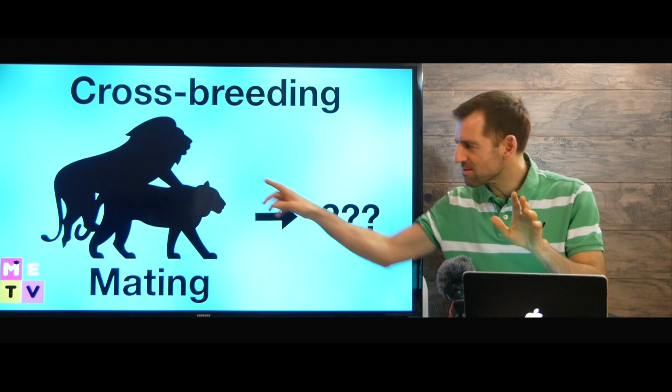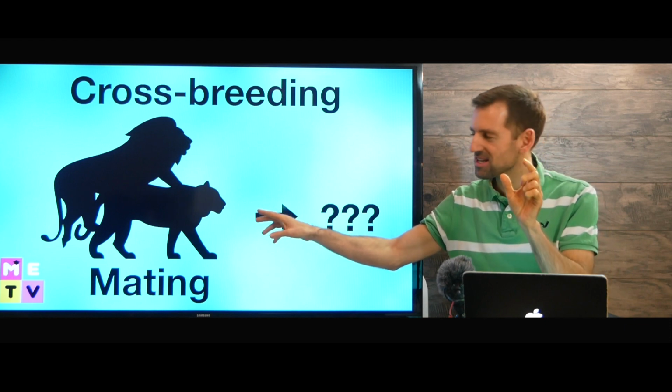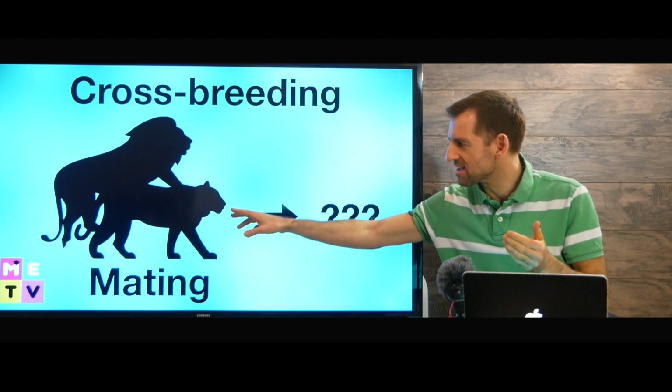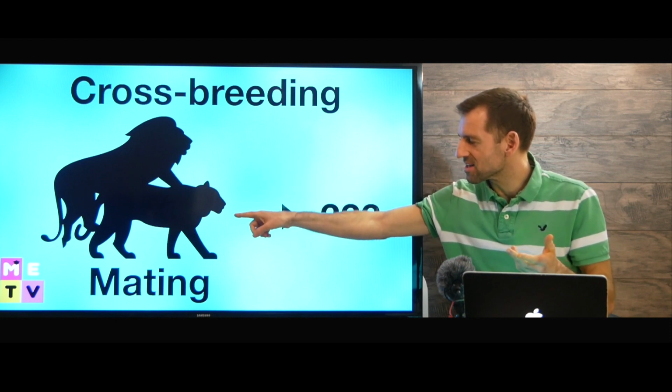When we talk about animals, we don't use the word sex. We use the word mate. Okay, so this is called mating. Okay, a lion is mating with a tiger.